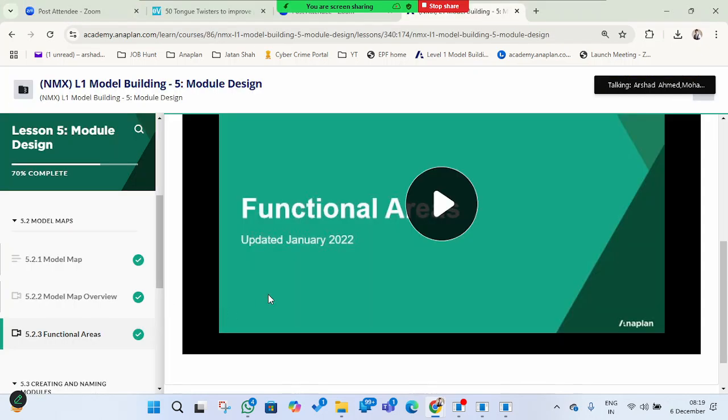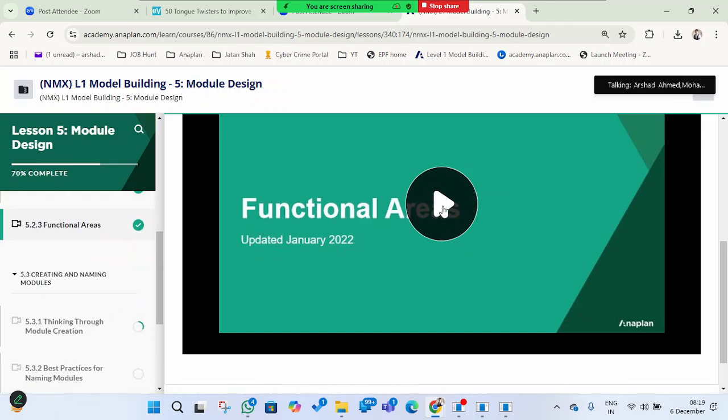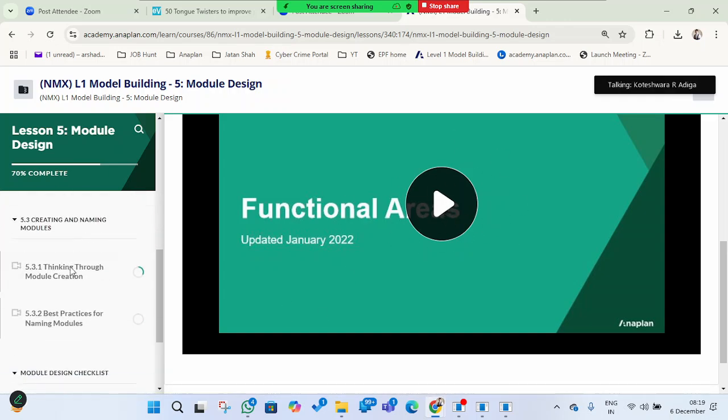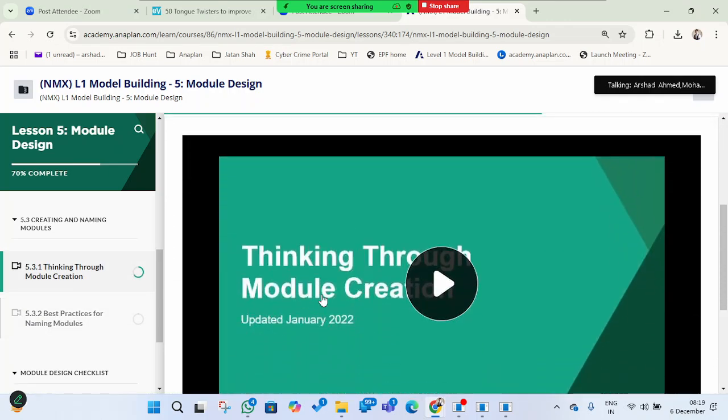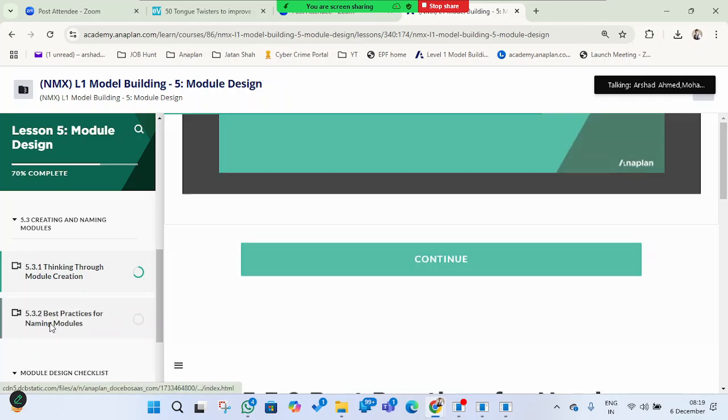One is for categorizing the modules, grouping them based on related modules, and also you can restrict the access for the end users. For both purposes, that information is available in this micro lesson. And then thinking through the module creation: while creating a module, you have to think about how the modules have to be created and what formulas you need to create to get the results. All this information will be available here. And also the best practice for naming modules.